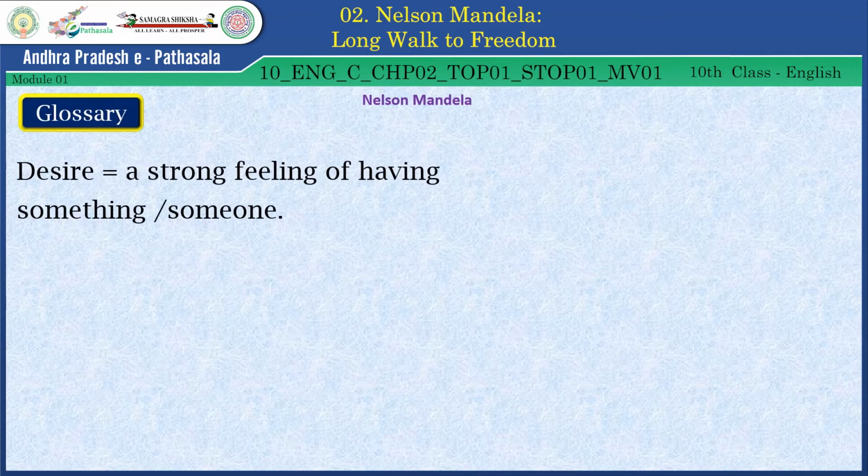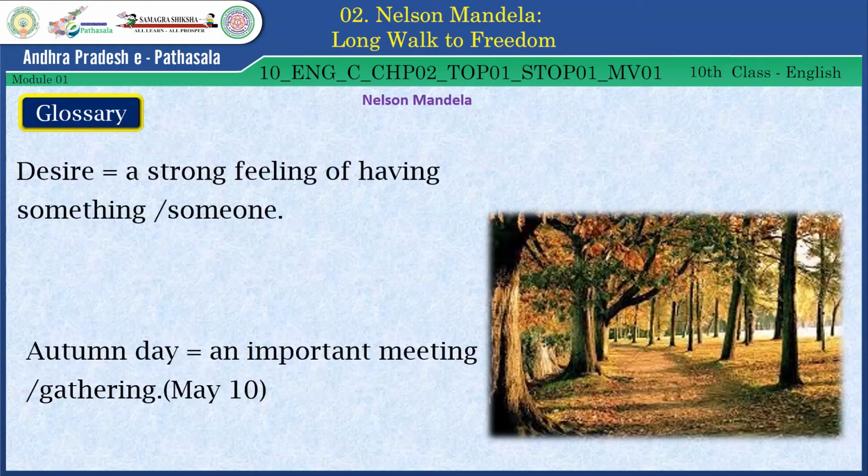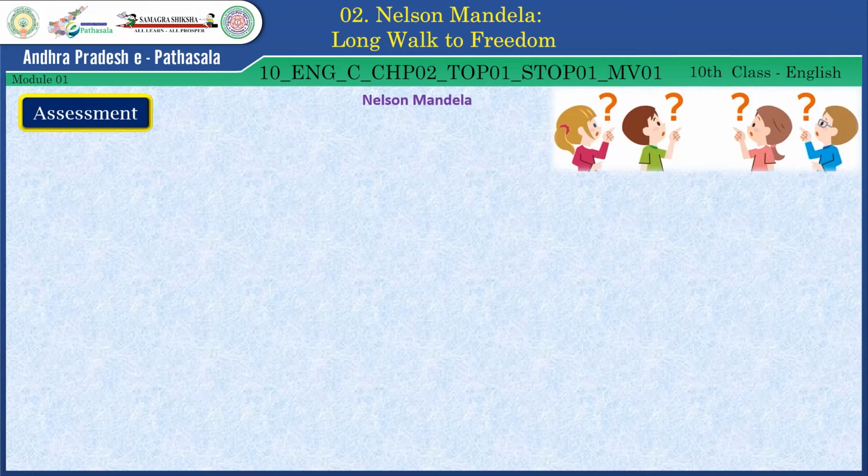Desire, a strong feeling of having something or someone. Autumn day, an important meeting or gathering. It is particularly mentioned in this lesson, May 10. Now let's have some assessment questions here.